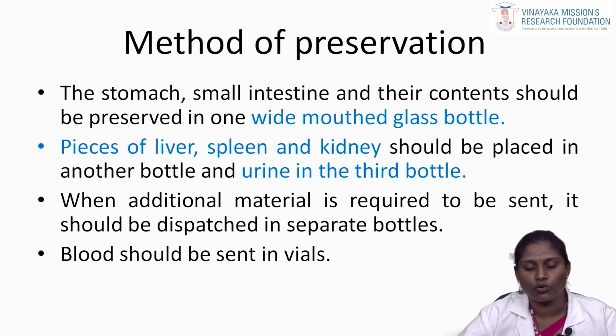Blood should be sent in vials only. We use disposable vials to preserve the blood samples, but organs are stored only in glass bottles. The wide mouthed glass bottles are used for all tissues, whether large or small, which we store in large glass bottles.